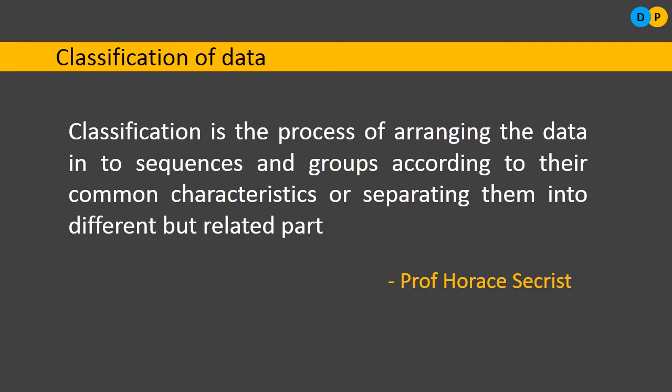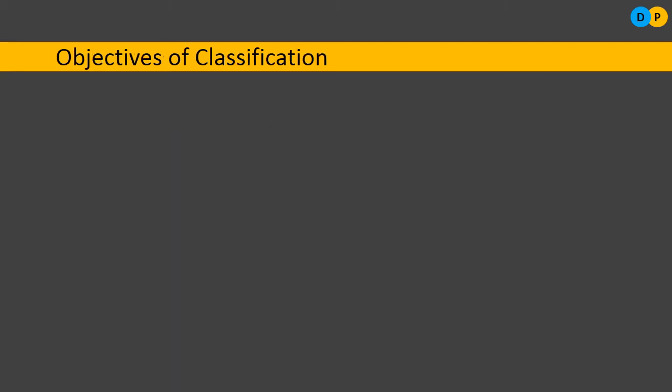So we will be following a particular sequence, maybe depending upon the date, alphabetical procedures, or the year of origin. So what is classification? We will be arranging the data into groups. There will be many different groups. Each group will have a particular common characteristic; we are separating them into different groups, but all of them belong to a particular part. This is the definition given by Professor Horace Secrist.